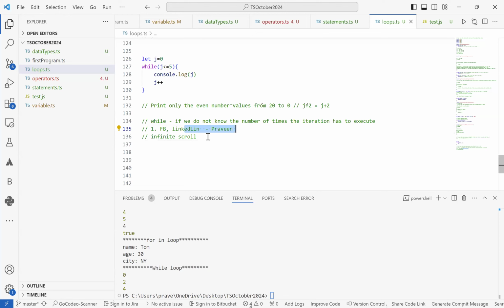Second, this was just an example for the post. Second, let's say you're working again on a website, and you are trying to search for one particular element which appears with lazy loading. Lazy loading in the sense that some part of the value will be loaded on the page, and once you scroll, some more of the result will again be loaded on the page. That is known as lazy loading or pagination.